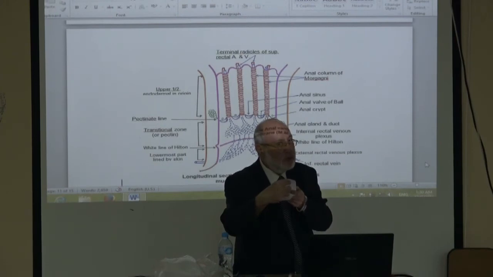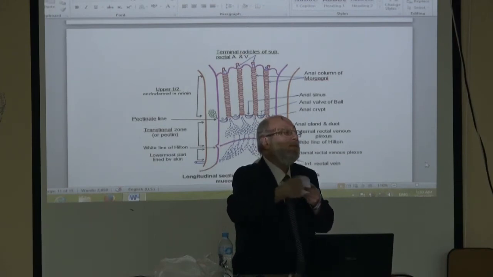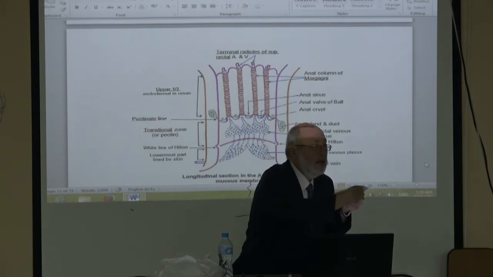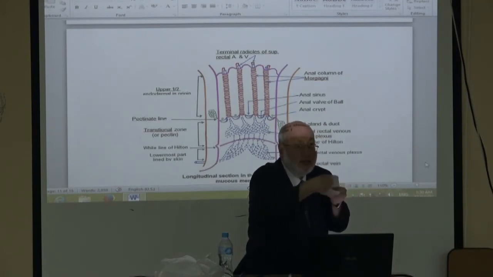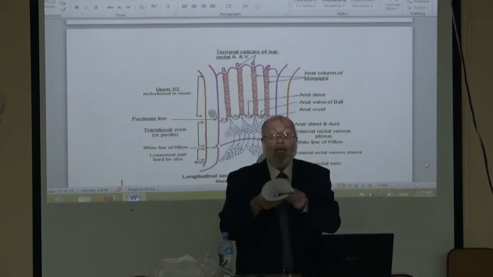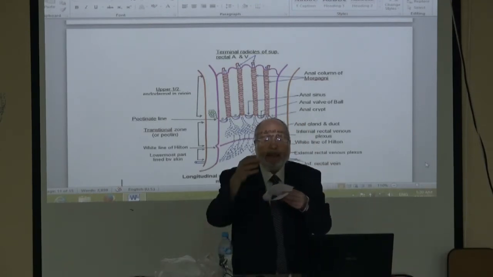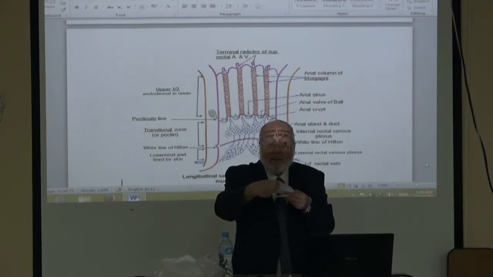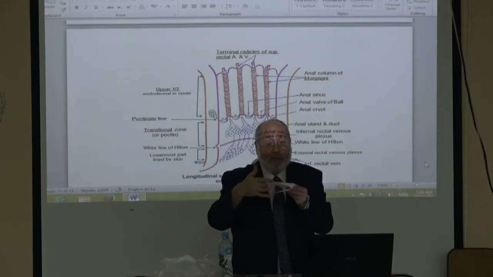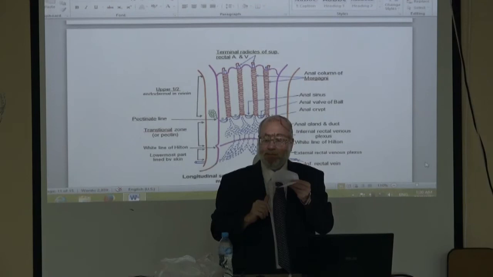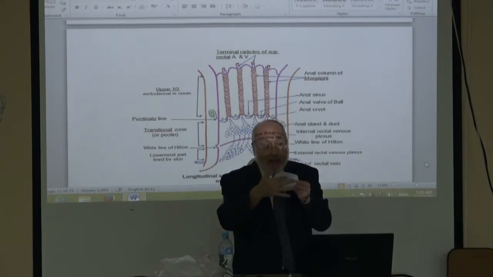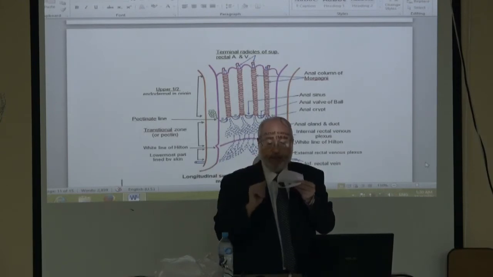Cloaca is endo or ecto? It is endo. The cloaca forms the rectum and the upper half of the anal canal. Therefore, this area becomes the upper half of the anal canal and the rectum.